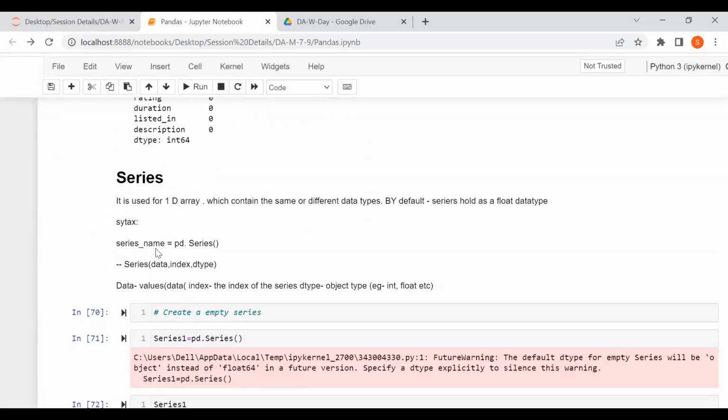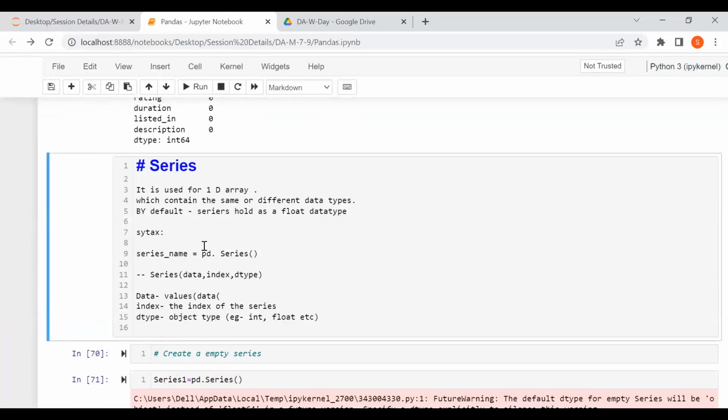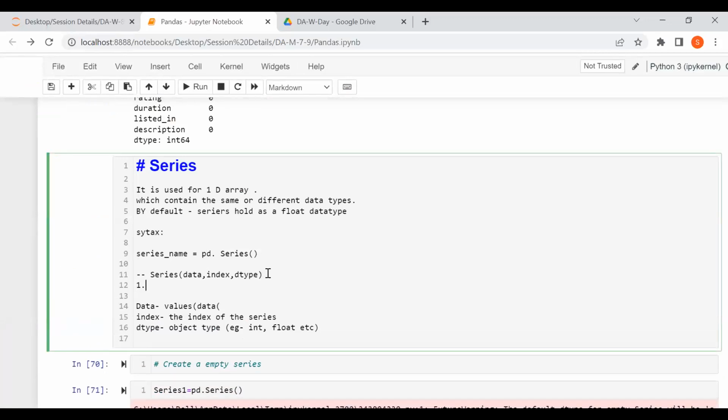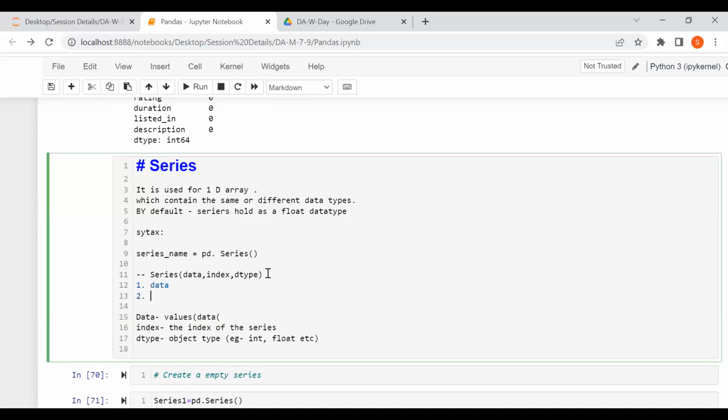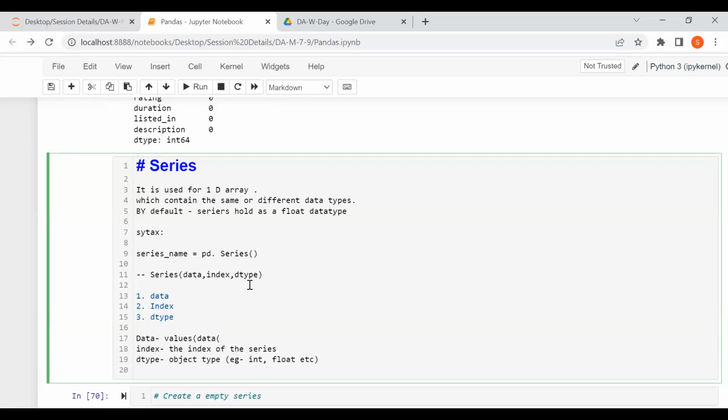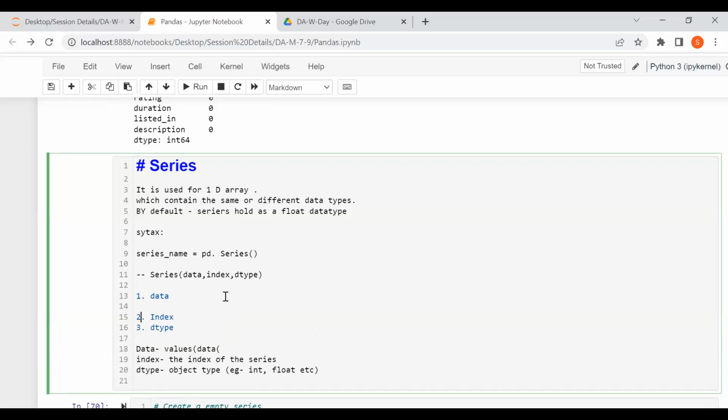Just now what I talked about, these are the 3 parameters which we use: one is your data, second one is your index, and third one is your dtype. So these are the 3 parameters which we work on in a series.